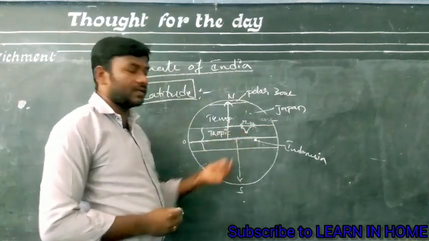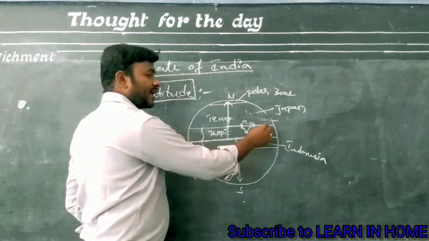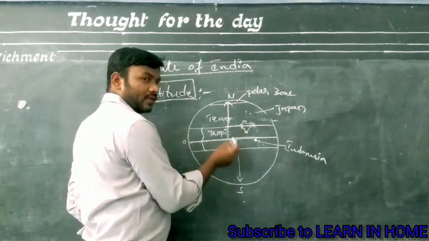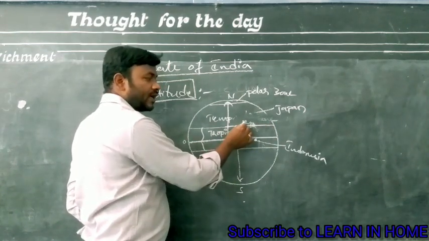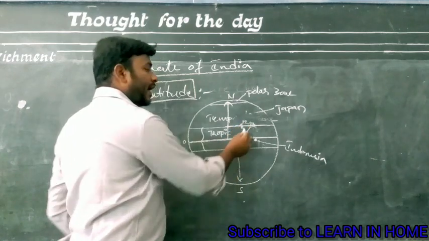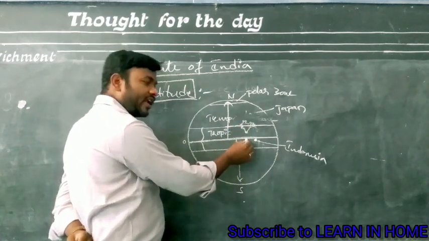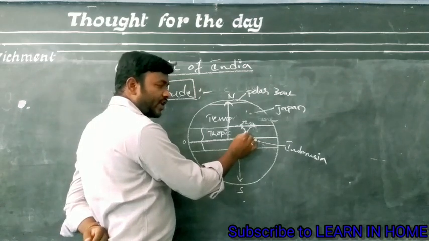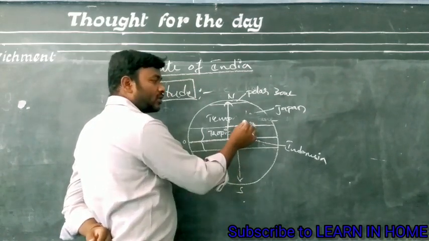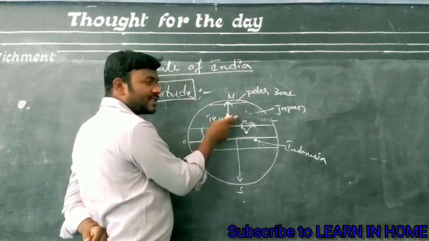So if you observe India here, India is divided exactly into two equal halves by the Tropic of Cancer, northern India and southern India. And if you observe, southern India is very near to the equator, so the temperatures will be very high in southern India. And northern India is very far away from the equator and it is in the temperate zone.